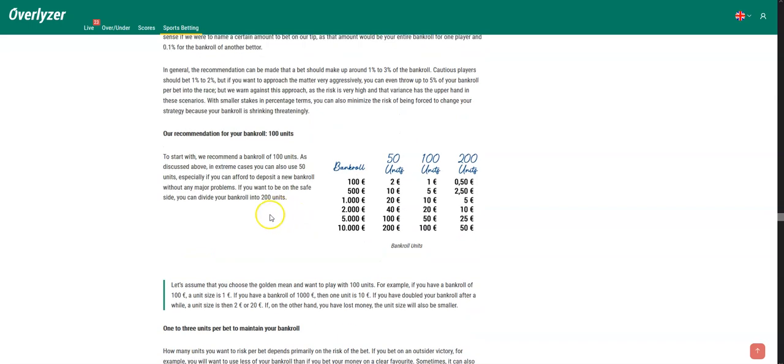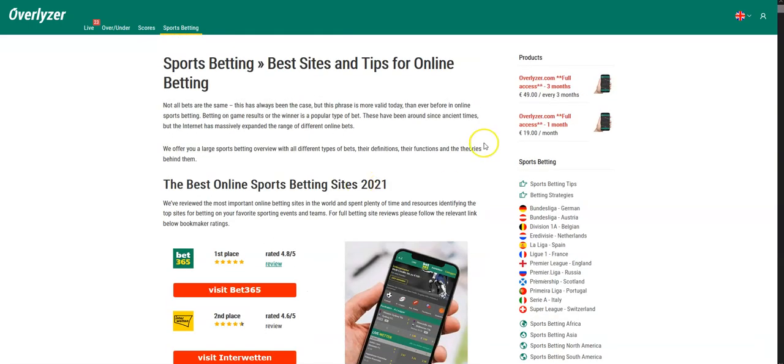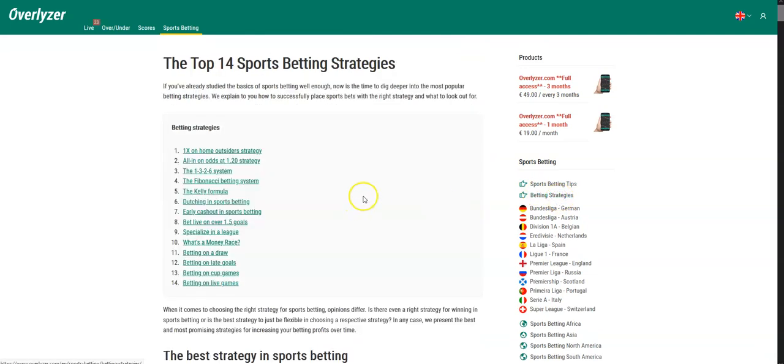So it's definitely good to read through this, but not only through this, but also through our betting strategies, where you get some really interesting things like Fibonacci betting system, the Kelly formula, Dutching, early cash outs, live bets on over 1.5 goals.